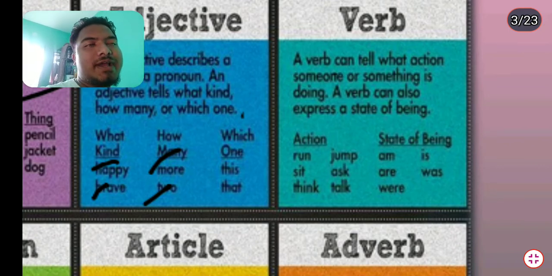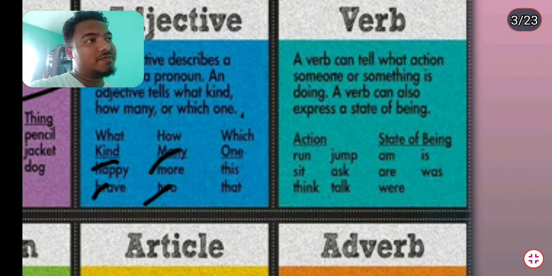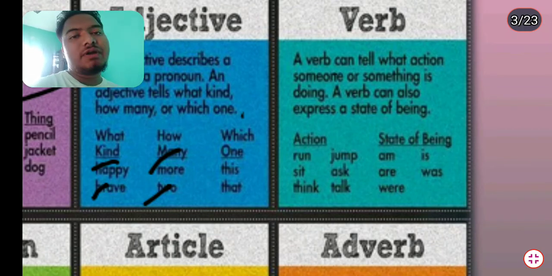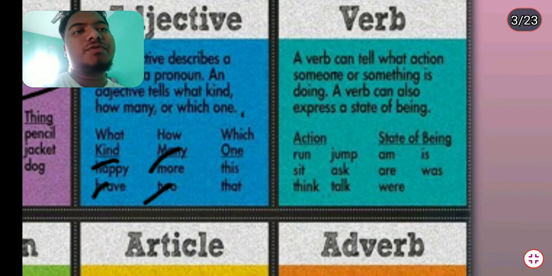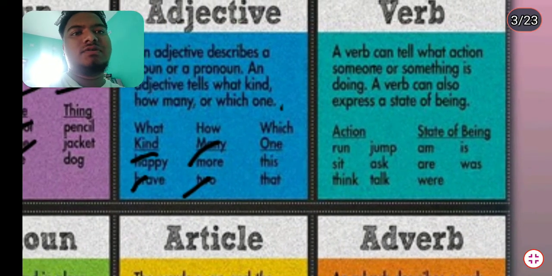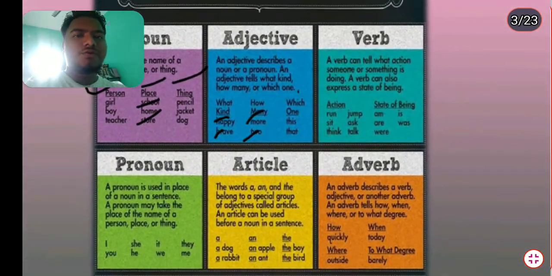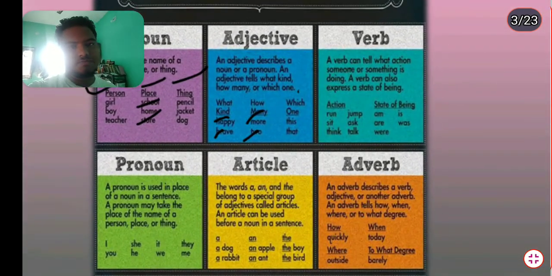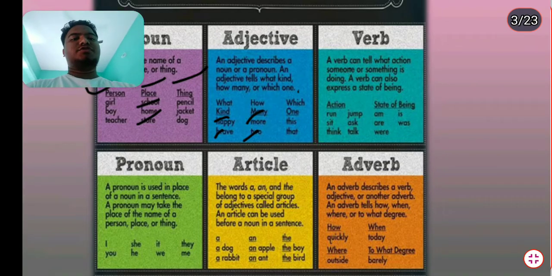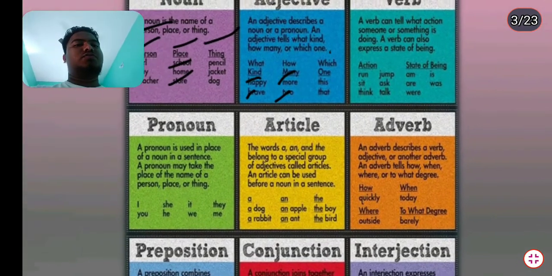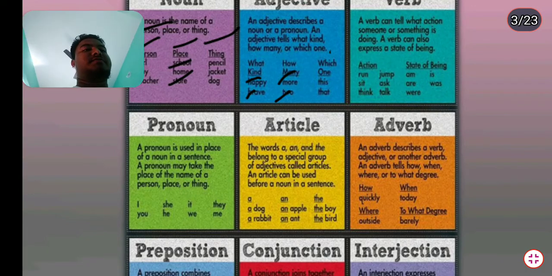Shall, should, may, might, can, could, used to, need, must. This is the auxiliary verb. But the main verb refers to the action. Main verb also is divided into types: strong verb, weak verb, etc. Transitive, intransitive, infinitive, non-infinitive. That will be discussed in the next chapter. We are just generally going through what the parts of speech are.